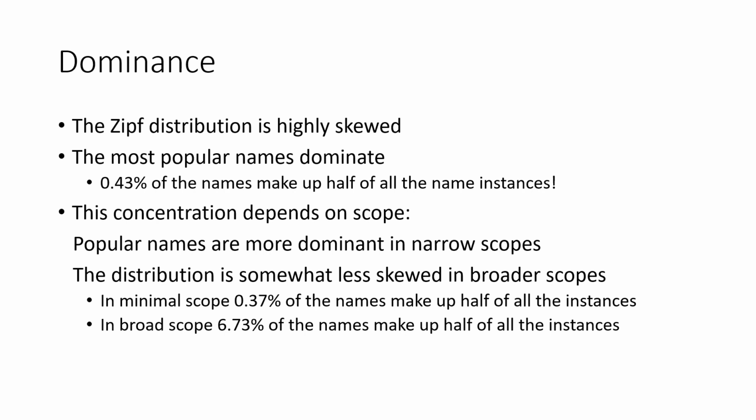The distribution of popularity is a Zipf distribution, which is very skewed. The most popular names dominate. In our dataset, less than half of 1% of the different names make up half of all the name instances. Interestingly, this concentration depends on scope. Popular names are much more dominant in narrow scopes. In broader scopes, they are somewhat less dominant, implying that the distribution is a bit less skewed.